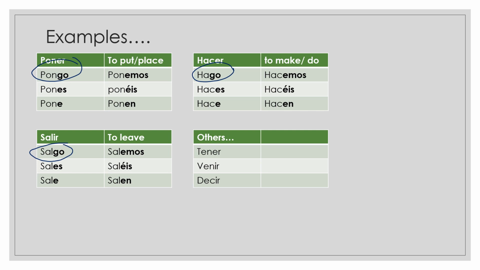All right, these three verbs are a little bit different. They are go verbs, but they have other differences in them, and we will be sure to cover those in the following videos.